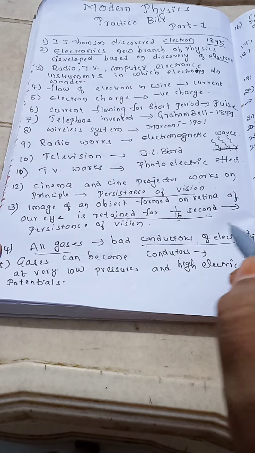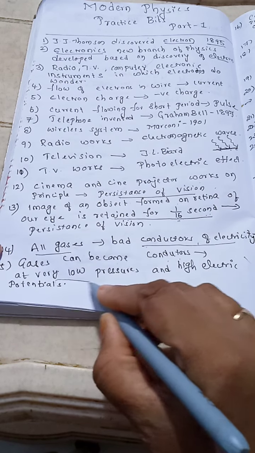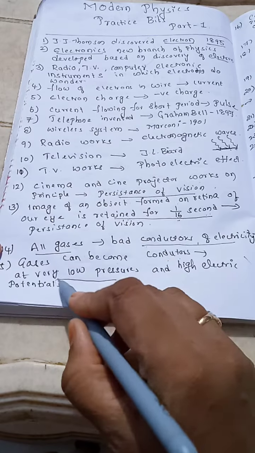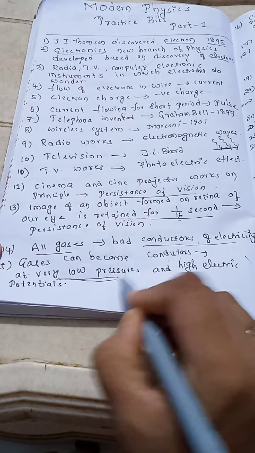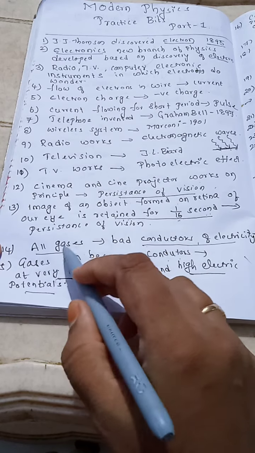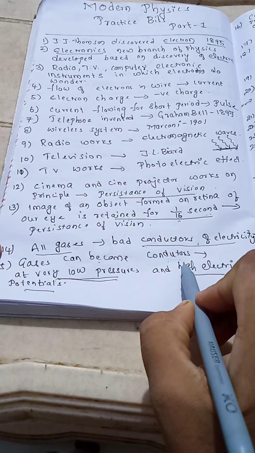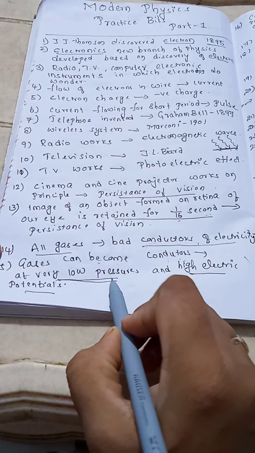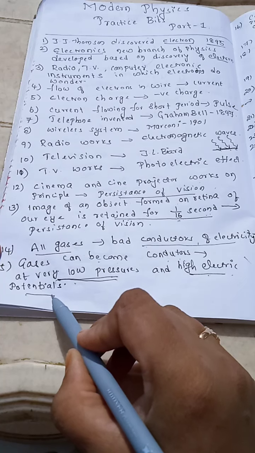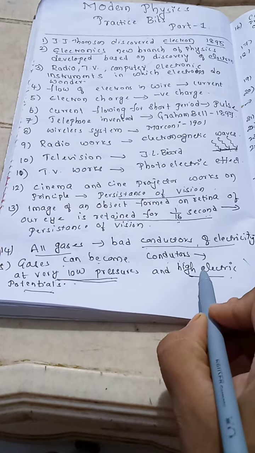By using discharge tubes. We send the gases into a discharge tube, and at very low pressure, remember this, at very low pressures and high electric potentials, gases can become conductors.